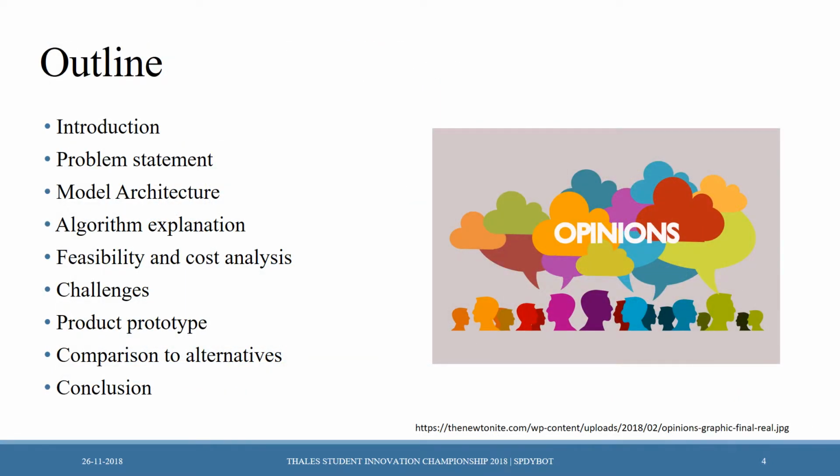This is the outline which we are going to discuss today. From introduction to problem statement, from model architecture to algorithm explanation, including feasibility and cost analysis, challenges, product prototype, comparison to alternatives, and the conclusion.